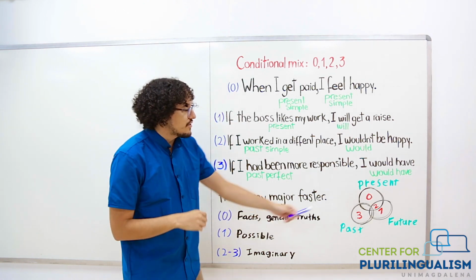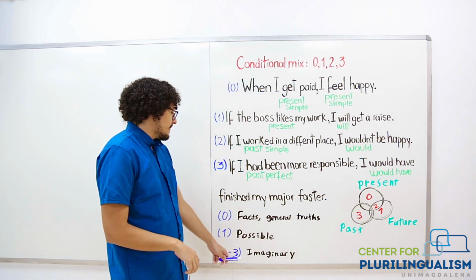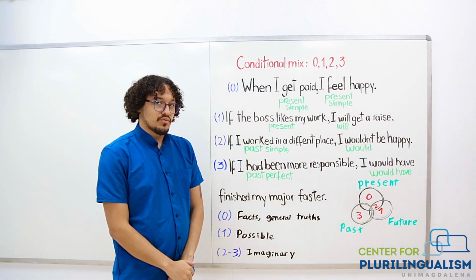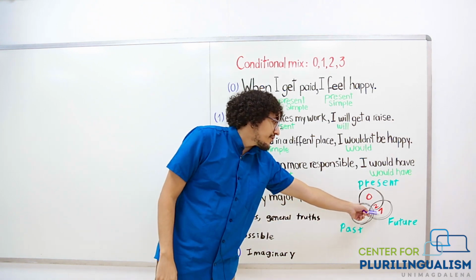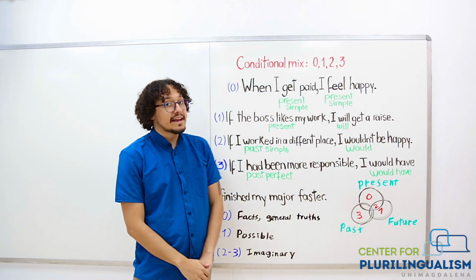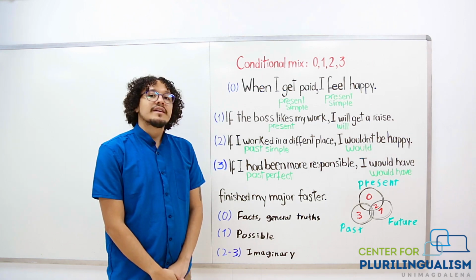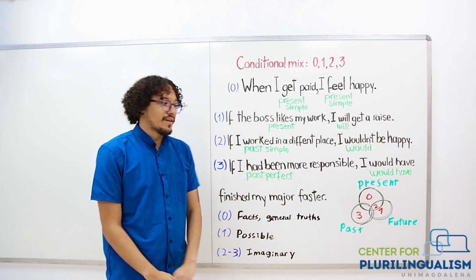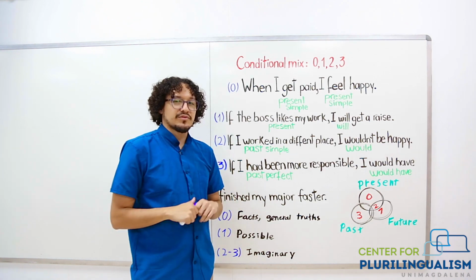Now, if you have a situation in the present, you have two options. If it's a fact, a general truth, then you use zero conditional, but you can also use second conditional for present unreal situations. The same in the future. In the future, you can use second conditional here, right? And for an imaginary situation. And last but not least, if you are talking about the future, but it's something that is highly likely, highly possible, then you use first conditional. Okay, so maybe this and this can help you remember when to use which.